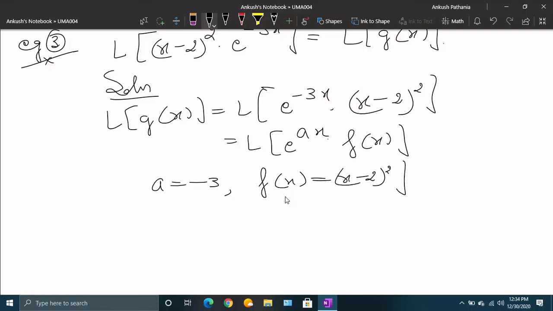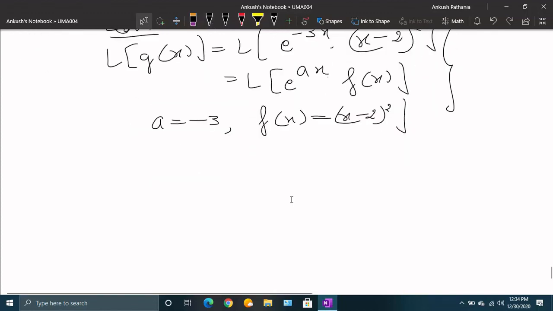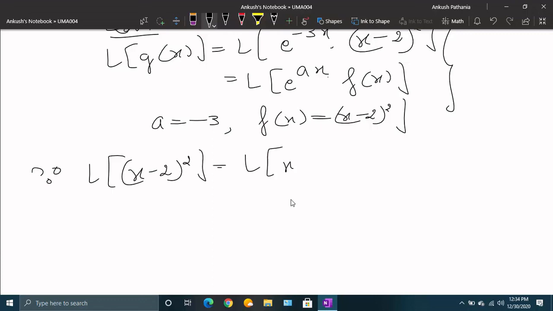When you have practice of these type of questions, we are not going to write all these things. We directly start with the Laplace of the function, that is (x minus 2) whole square, since we just identify that it is a question of a shifting property. That in this case is x square minus 4x plus 4.